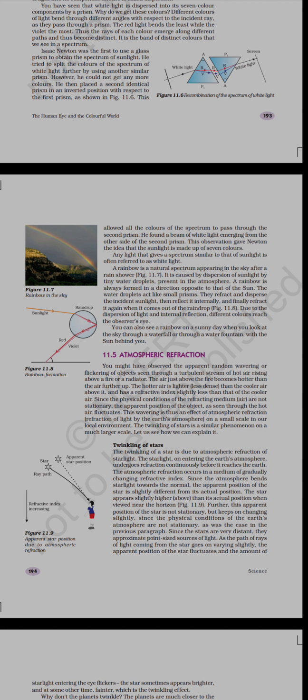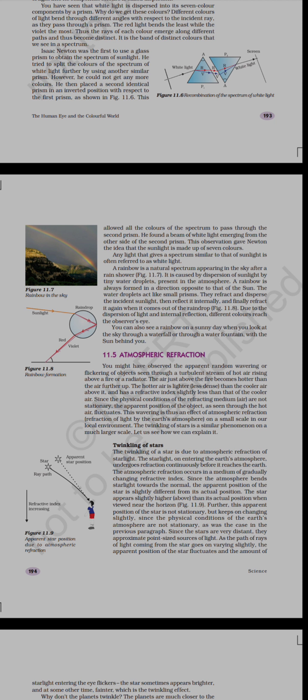And we have seen that when another prism is taken in the reciprocal (inverted) position, there is a recombination of the two prisms. In the first prism we take an incident white light, and it splits up into its 7 constituent colors, that is VIBGYOR, violet, indigo, blue, green, yellow, orange, red.